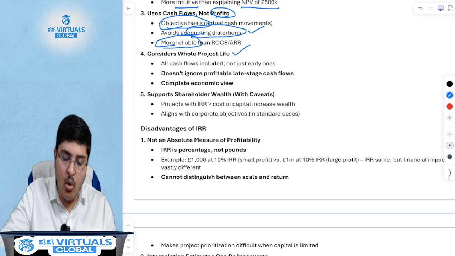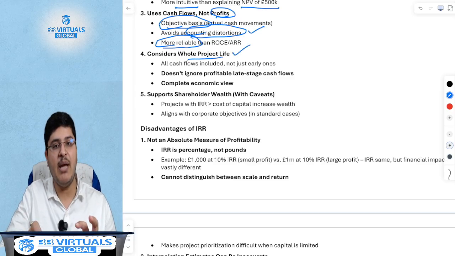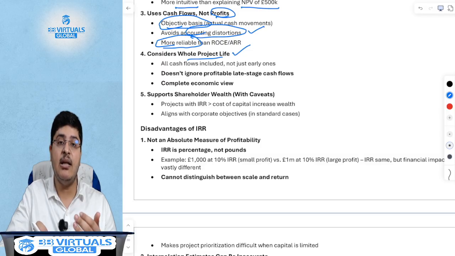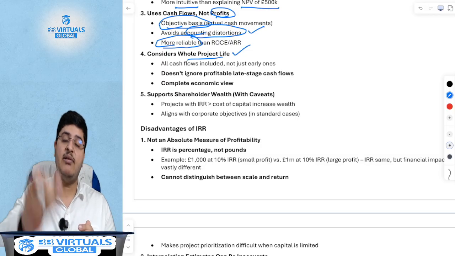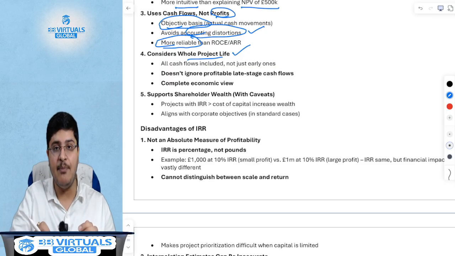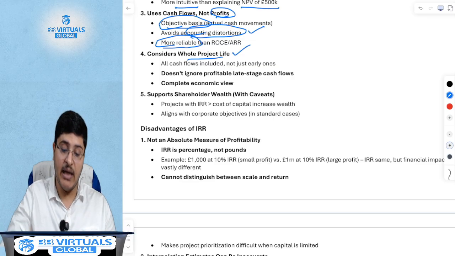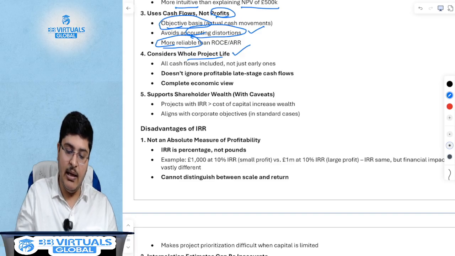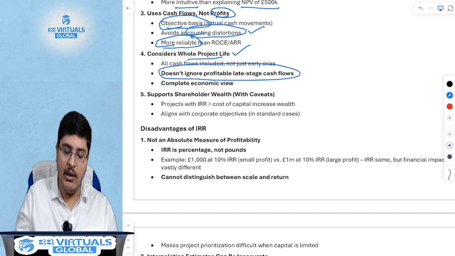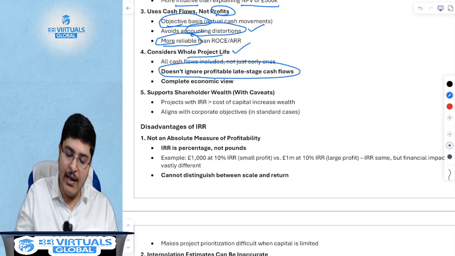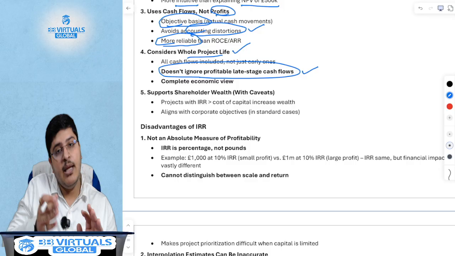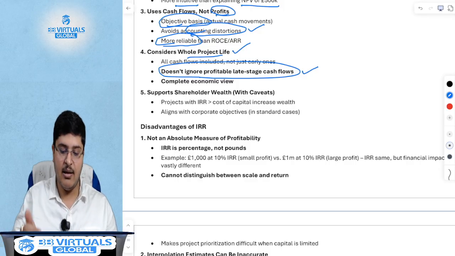This considers the whole project life. Remember, in payback period, we said that it does not consider the whole project life because it will consider the cash flows only till the time when you get your capital back. Post that, whether or not you make money is not relevant. However, in case of IRR, it considers the profitability for the entire time period, and hence in a case where you're making profits at a later stage, IRR gives you the complete view.